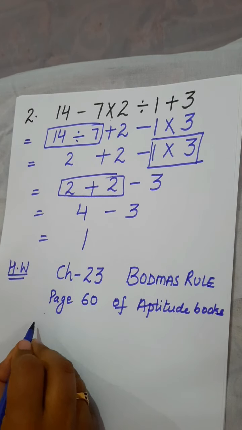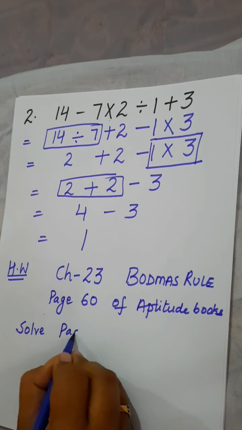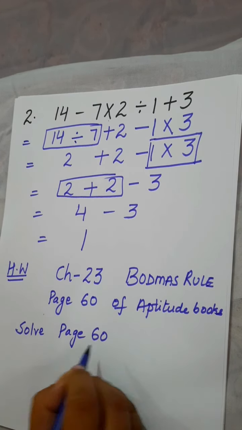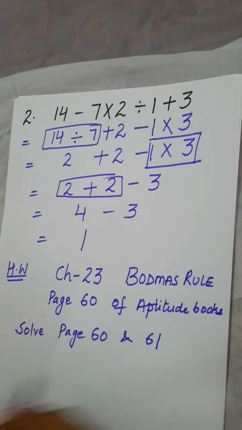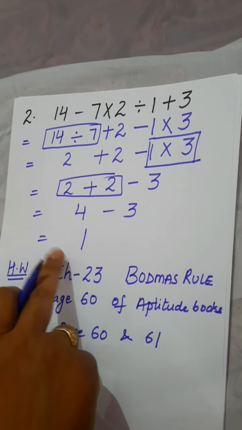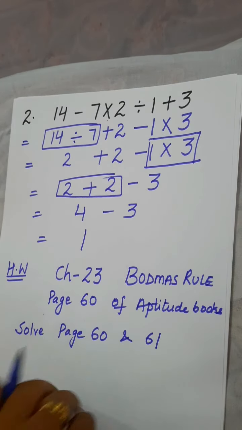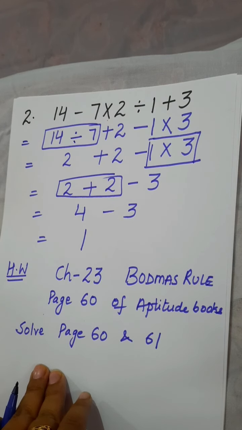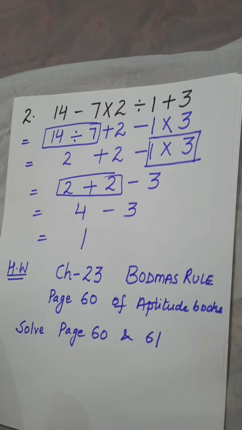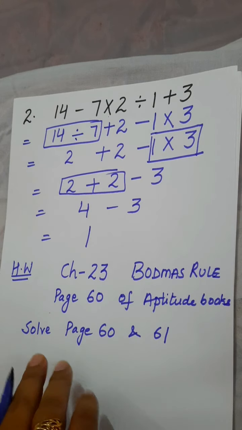and you have to solve page 60 and 61. On page number 61, as we did in part B, if plus means multiplication, such kind of questions are given to you. And on page number 60, simple, you have to simplify the questions, and you have to simplify with the rule of BODMAS. Then practice this rule by solving various questions. So this is your homework.